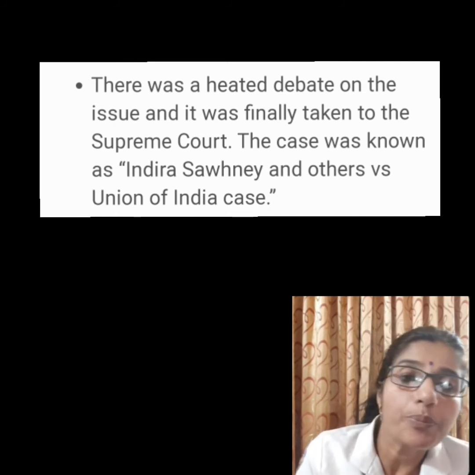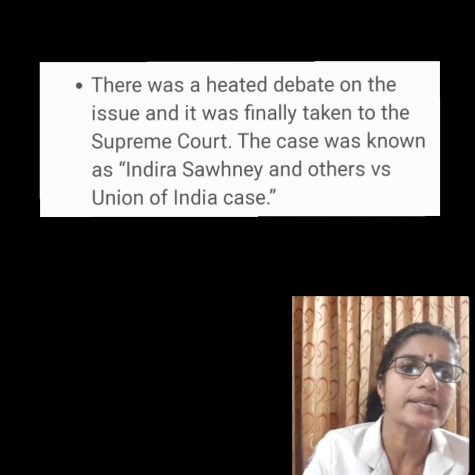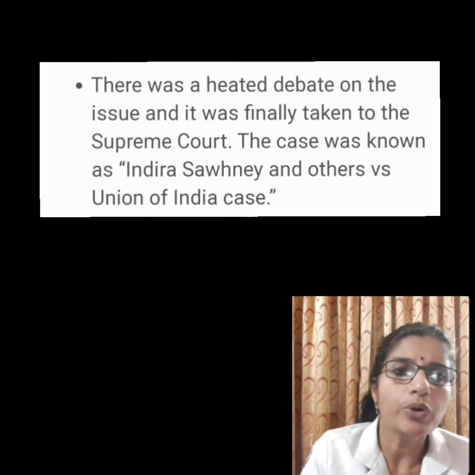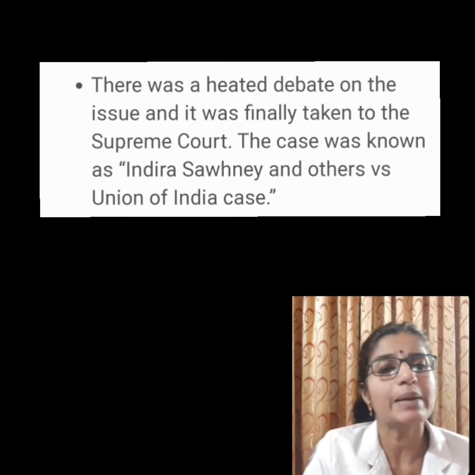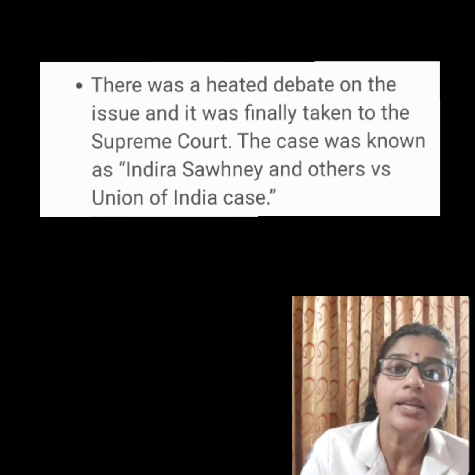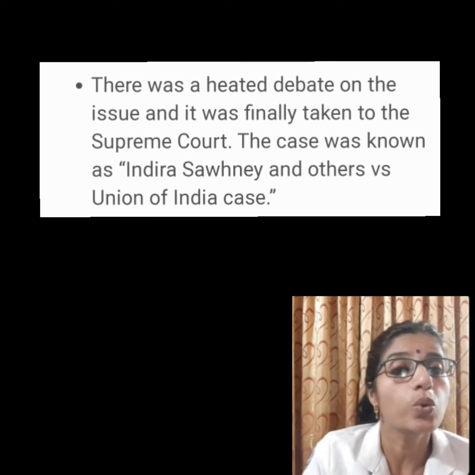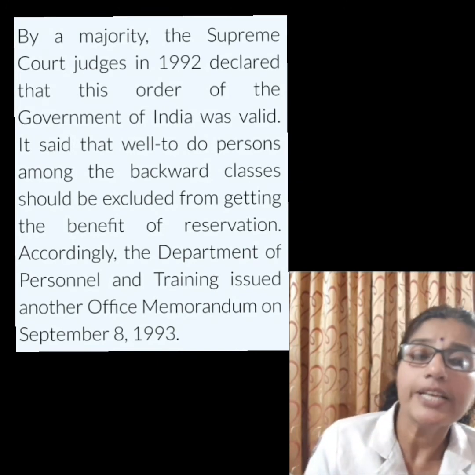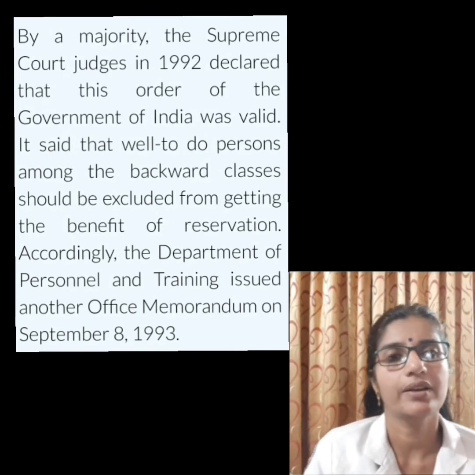Those who opposed this order filed a number of cases in the court. The Supreme Court put all these cases together and this case came to be known as Indira Sawhney and Others versus Union of India case. However, the dispute was resolved. How? Let's see.